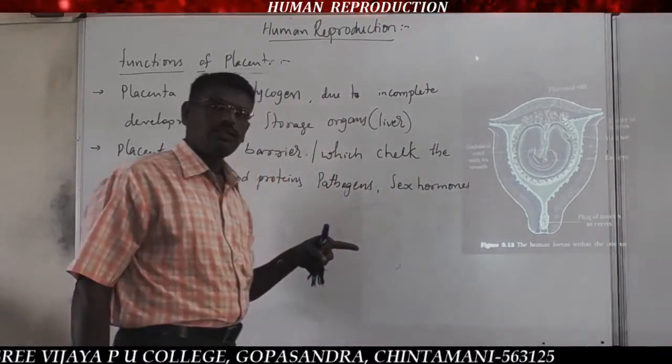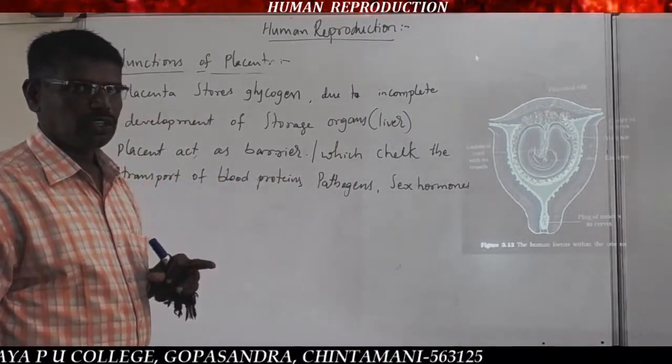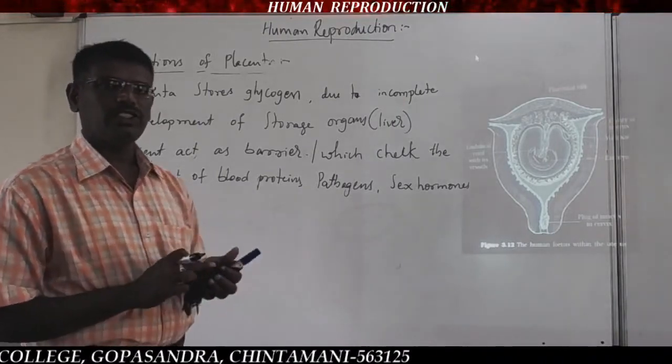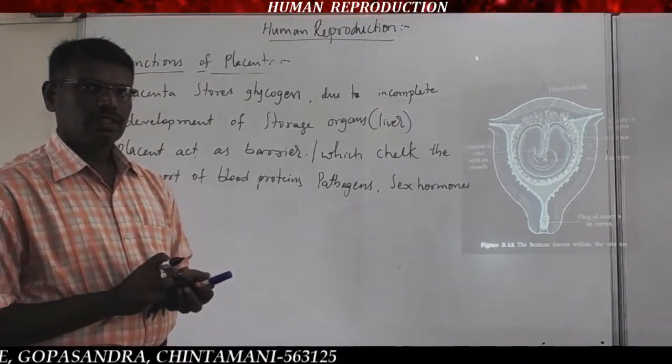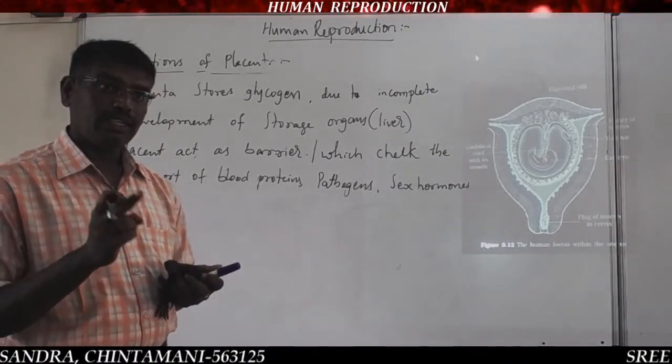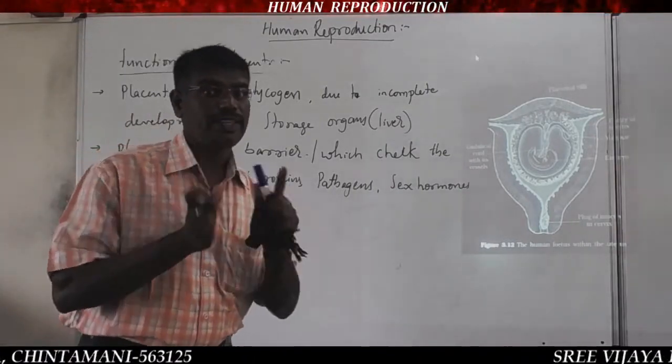The sex hormone concentration is more at the time of pregnancy. The sex hormones during pregnancy are at a higher concentration than normal.